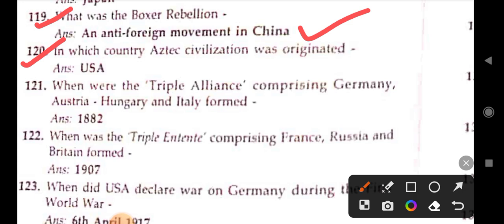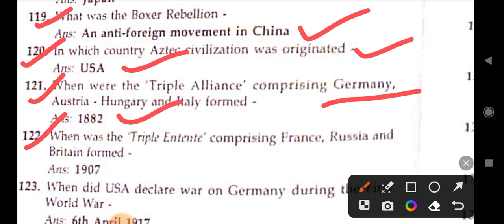In which country did the Aztec civilization originate? USA. When was the Triple Alliance comprising Germany, Austria-Hungary and Italy formed? 1882. When was the Triple Entente comprising France, Russia and Britain formed?